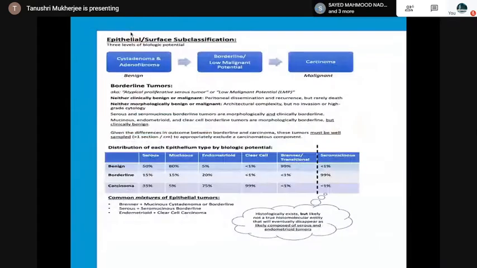So here you see the entities as per the percentage. Atypically proliferating serous tumor has low malignant potential, but what is important, I will tell you, is the peritoneal dissemination and recurrence. So clinically and morphologically they can be borderline, but then you have to look for peritoneal dissemination. And there can be mixtures of the ovarian tumors.